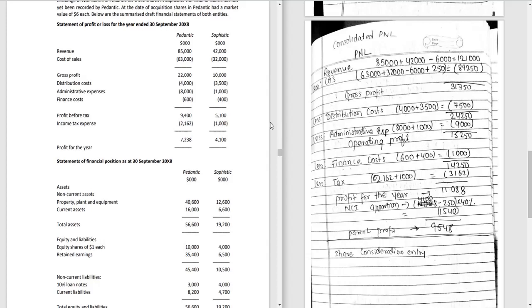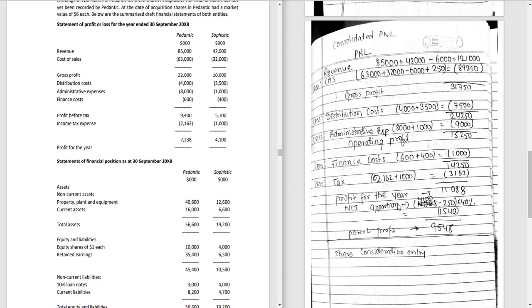Now we will also add the financial cost of the parent as well as subsidiary, that is 600 plus 400, that is 1,000, and we will also add the tax amount of the parent as well as subsidiary, that is 2,162 plus 1,000. So altogether 3,162. When we subtract this tax as well as finance cost from the operating profit, we will get the profit for the year. Now we have to apportion this profit between the parent as well as non-controlling interest.